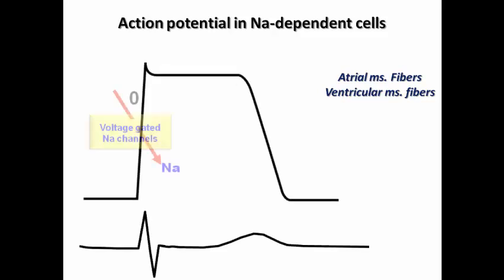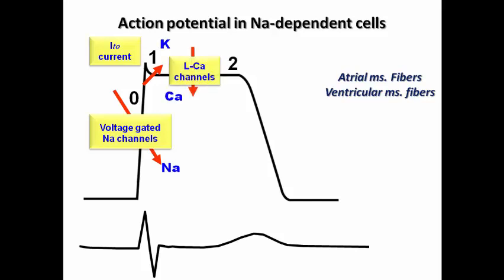We have phase 0 representing the depolarization caused by the influx of sodium, then the repolarization phase 1, the Ito current represented by potassium efflux, followed by the plateau phase in which calcium influx is outbalanced by potassium efflux, resulting in a steady potential. Then phase 3, efflux of potassium through the voltage-gated channels, resulting in the return of the potential to the resting state.